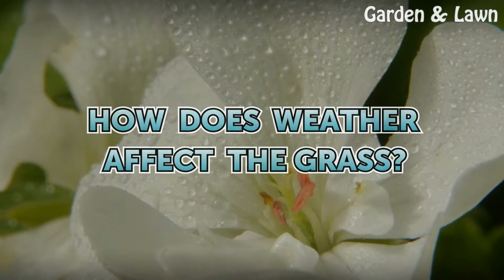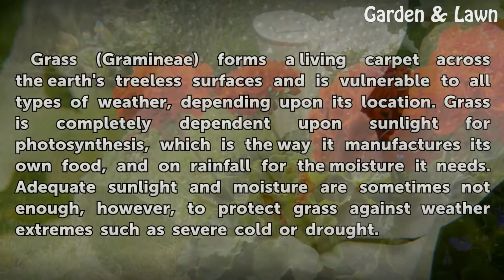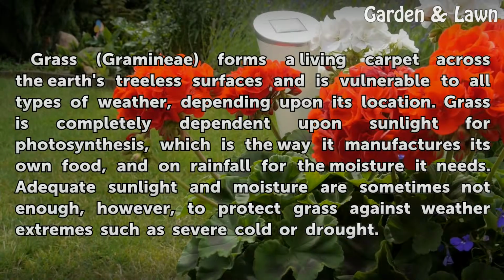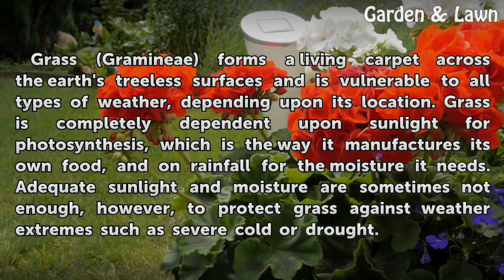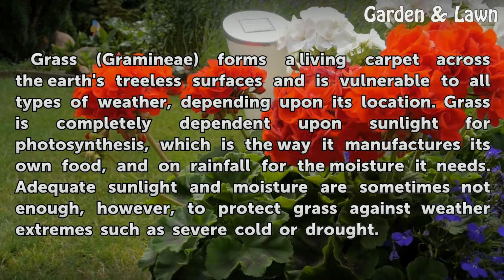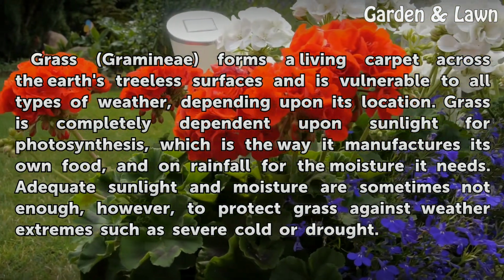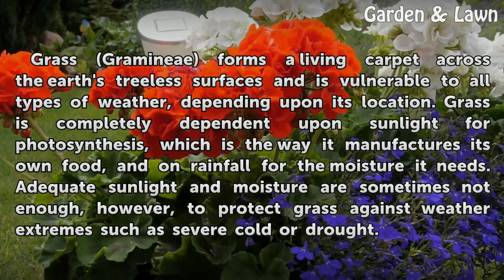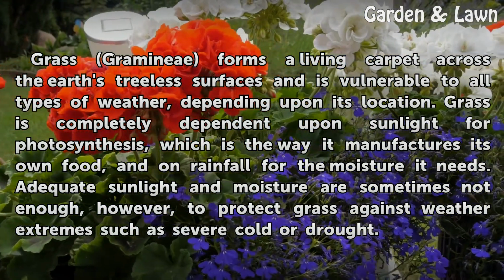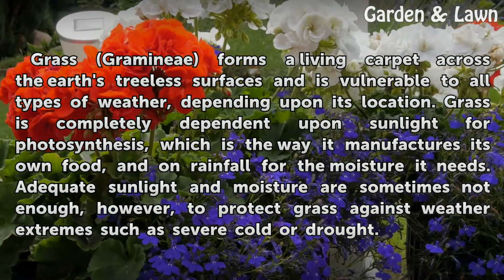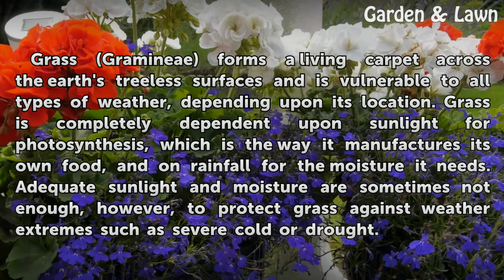How does weather affect the grass? Grass, Gramineae, forms a living carpet across the Earth's treeless surfaces and is vulnerable to all types of weather, depending upon its location. Grass is completely dependent upon sunlight for photosynthesis, which is the way it manufactures its own food, and on rainfall for the moisture it needs. Adequate sunlight and moisture are sometimes not enough, however, to protect grass against weather extremes such as severe cold or drought.